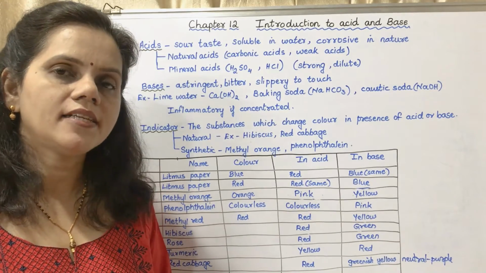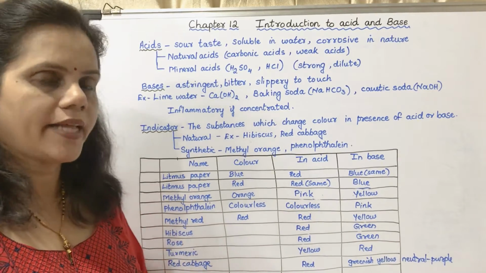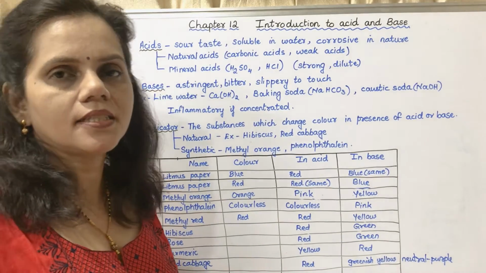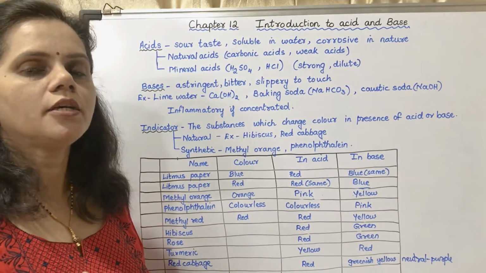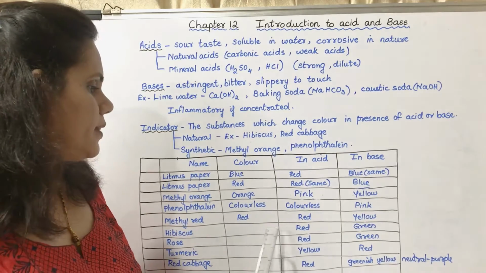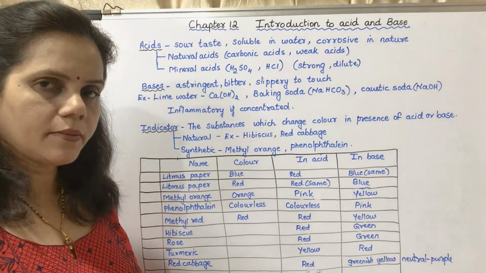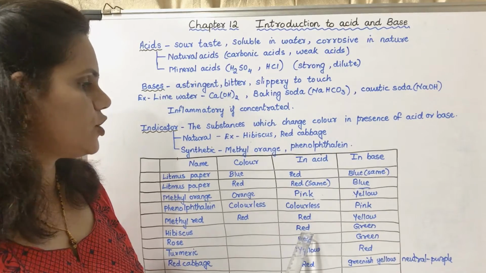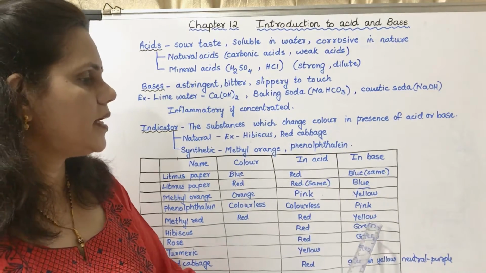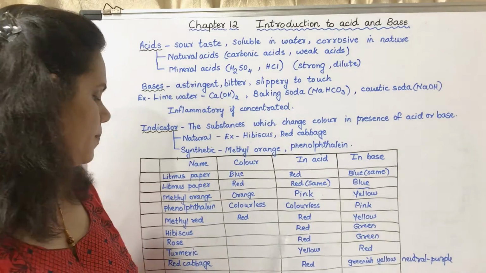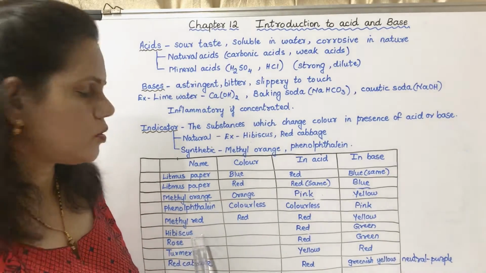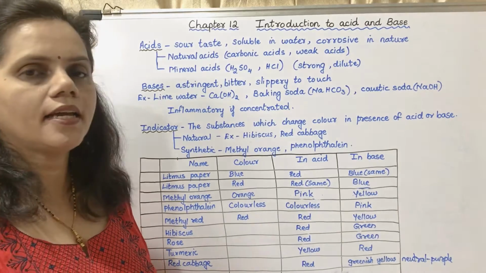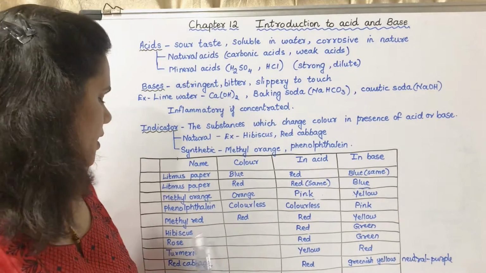Now I have added some natural indicators to that table. The first one is hibiscus. Okay, hibiscus means shoe flower. With the help of that hibiscus, we can produce natural indicators. In acid it shows red color, and in base it shows green color. Rose, you know about rose. It is red in acidic conditions and green in basic conditions.